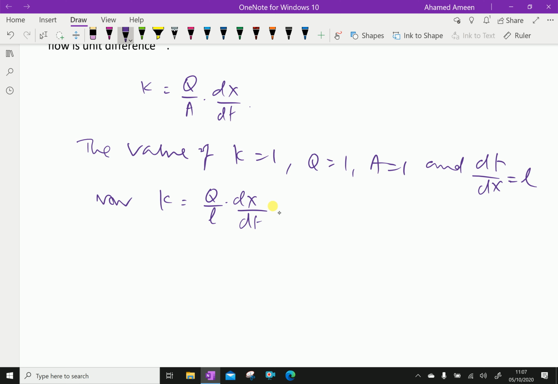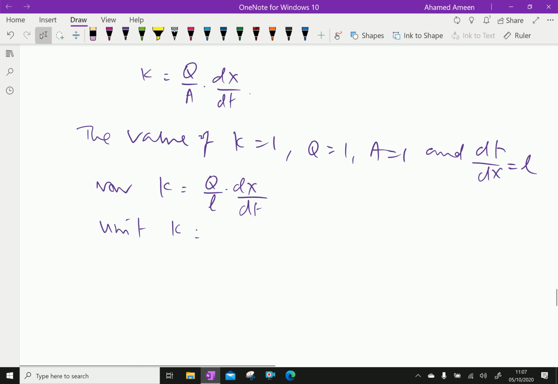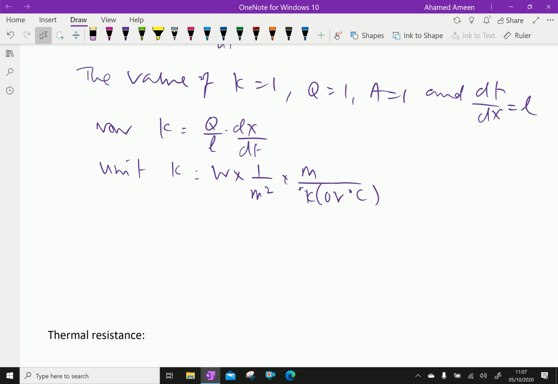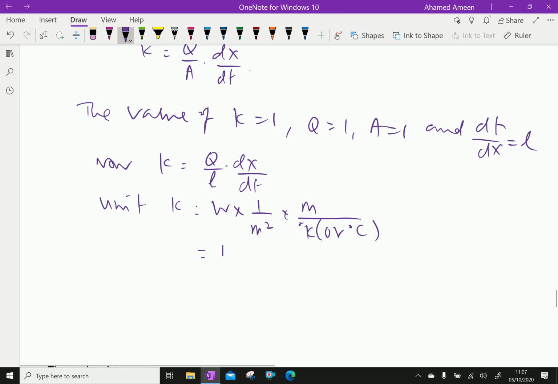So the unit of K is W into 1 over m square into m over degree Kelvin or degree Celsius, which simplifies to W over meter Kelvin or W over meter degree centigrade.